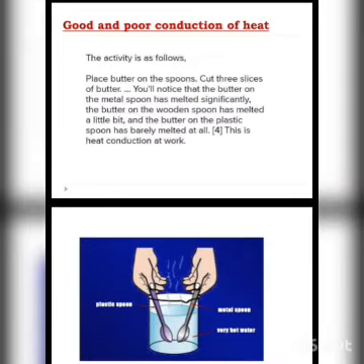This transfer of heat from the hot spoon to the cold spoon, which are in contact with each other, is conduction. A very simple example: suppose I am putting my lunch box in the bag. After some time, if you put your hand on the outside of the bag, you will find that the bag is somewhat hot due to the transfer of heat from the hot lunch box to the bag. That is conduction. Okay, so this is about conduction.